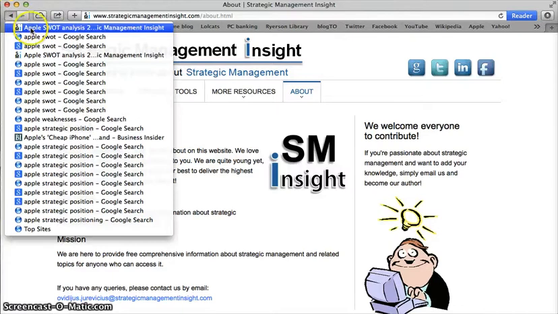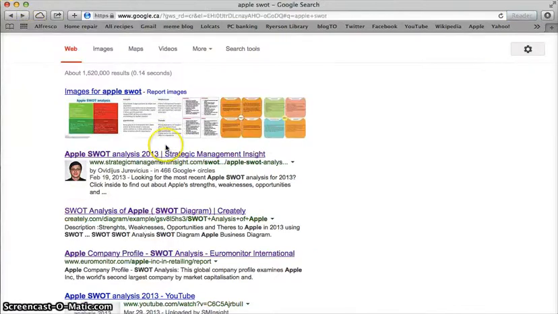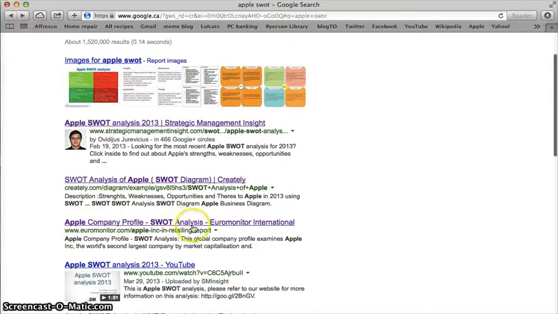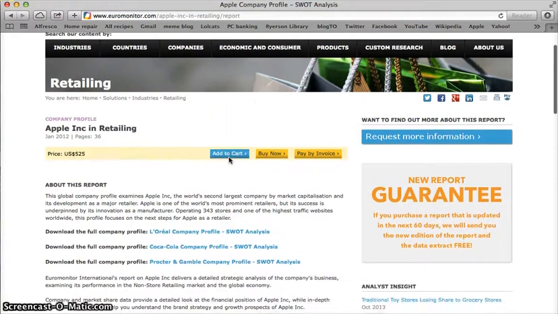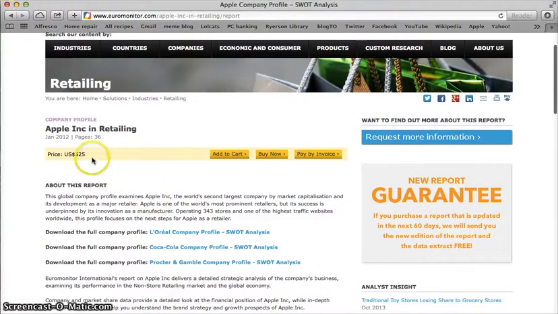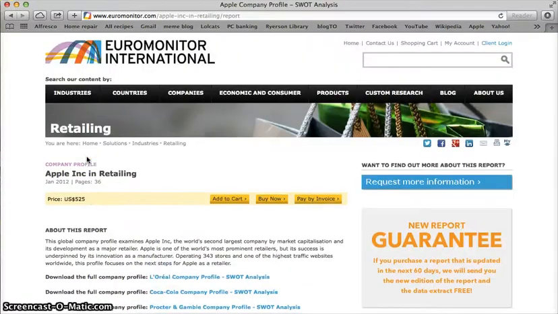Now, let's contrast this with something that is actually a credible resource. The Apple company profile from Euromonitor International. Now, I happen to know that we have a subscription to Euromonitor International. You might not know that, but if you came across this in your Google travels, you might be intrigued by it. The first thing that you will notice is that it costs $525. Well, lucky for you, given that the library does actually have a subscription to this particular database, you won't have to worry about that. But I'll show you how to get there in a minute.